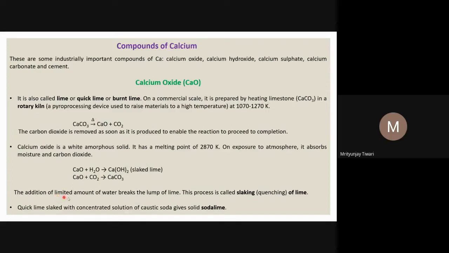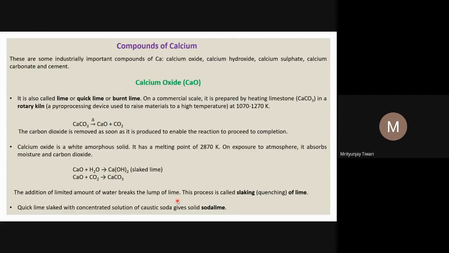So the addition of a limited amount of water breaks the lump of lime. Even if you add a limited amount of water to calcium oxide, which is present as a lump, once you add water to these lumps, they break. We are not calling these crystals, this is an amorphous solid. So the lumps break and react to form calcium hydroxide, Ca(OH)2, which is called slaked lime.